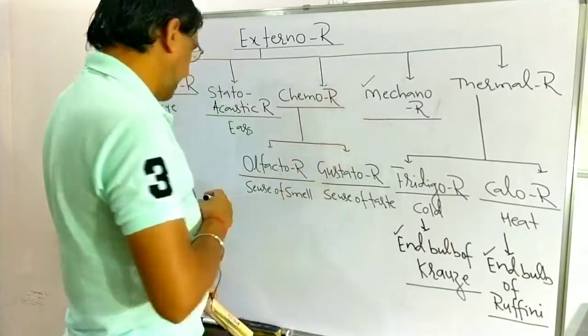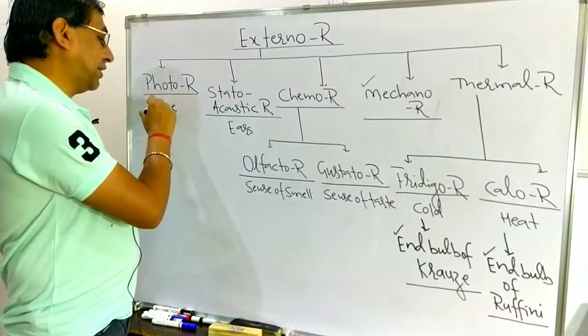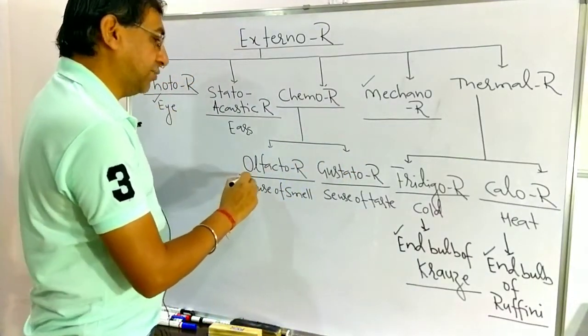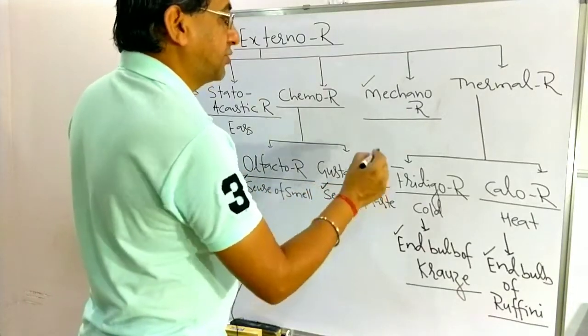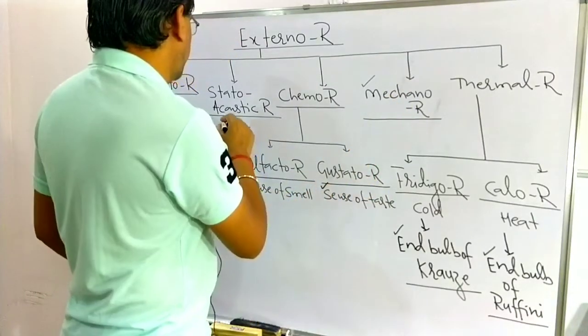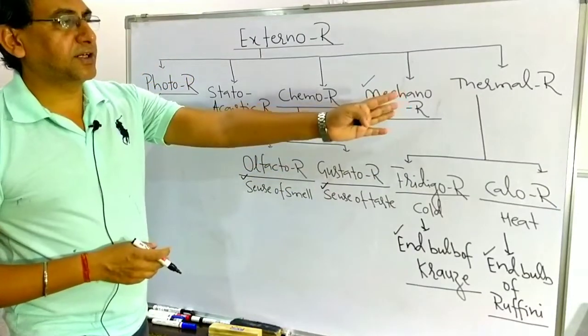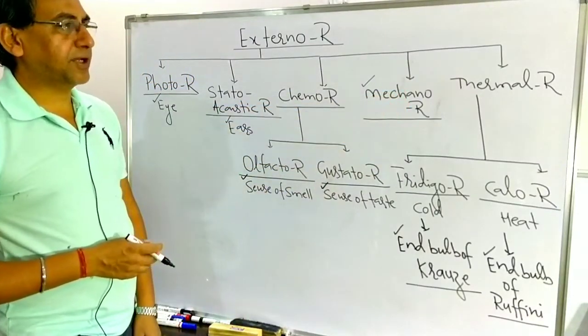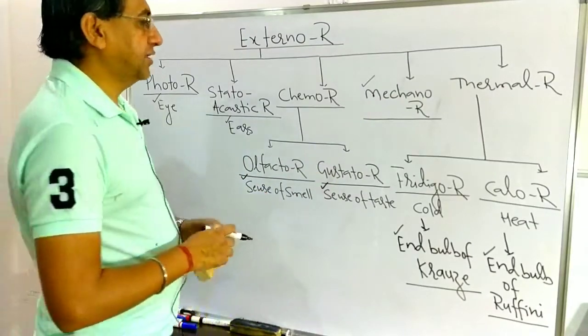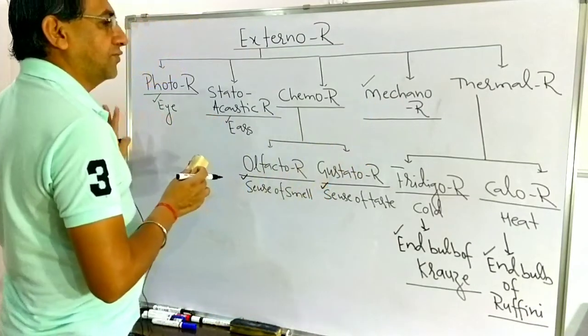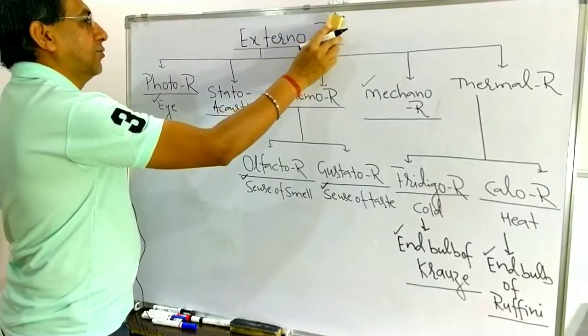So these are the five types of receptor. We have to discuss the eye, the nose, the tongue, and the ear also. We have to discuss these different tastes and the sense of touch, that is the thermal receptor and the mechanoreceptor, which are present on the body surface.